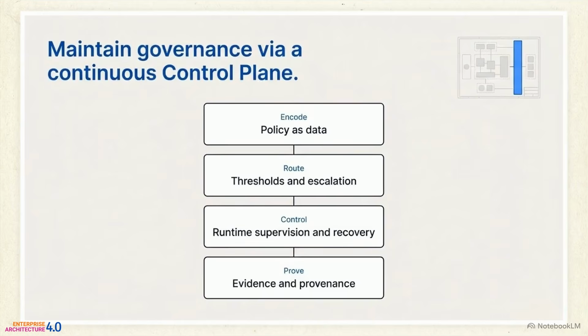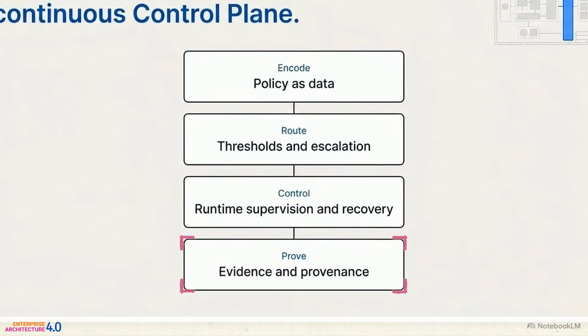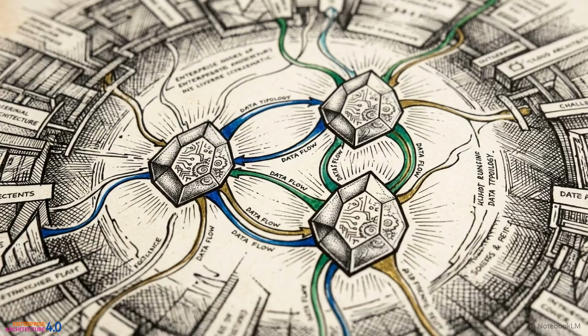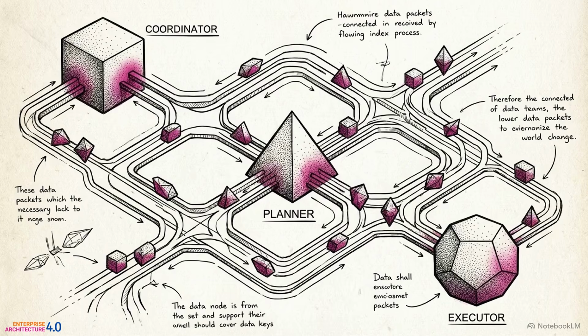As shown here, the planes dictate strict runtime supervision. The trust plane asks, who acted and should we believe this signal? While the control plane asks, is this permitted and what evidence must be proven? Operating together, trust and control attach to every single interaction. They allow the enterprise to compose autonomous systems rapidly without becoming reckless. Zooming in from the macro architecture, we must examine the micro level. We need to look at how individual agent archetypes, like coordinators, planners, and executors, actually interact with one another inside this stack.